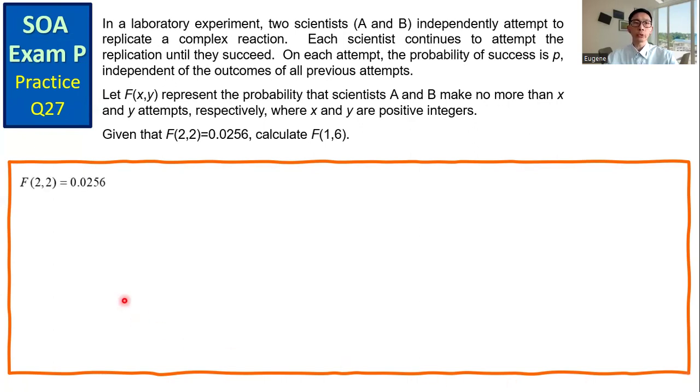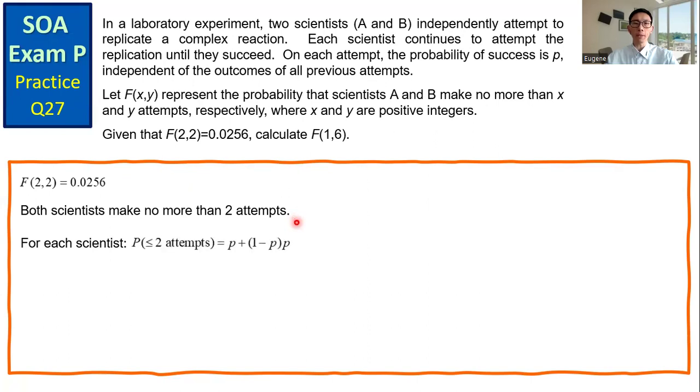We have F(2,2). This corresponds to the event that both scientists make no more than 2 attempts. For each scientist, the probability of making no more than 2 attempts is P plus (1 minus P) times P. The first term P corresponds to the event that the first attempt is a success, and the second term corresponds to the event that the first attempt is a failure, and the second attempt is a success. Simplify the expression, we get minus P squared plus 2P. This is the probability of making no more than 2 attempts for each scientist.